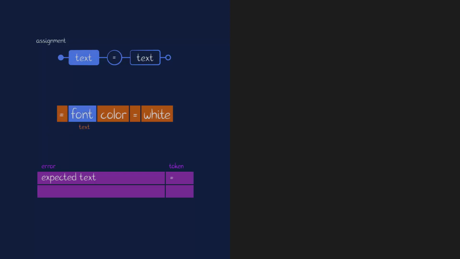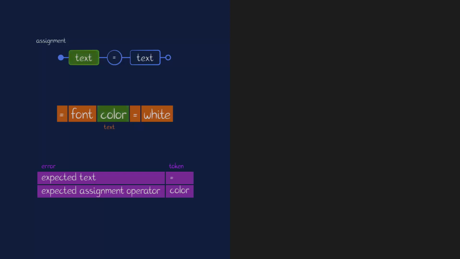But I can try again with the second token. Well, what do you know? This one is text. So I can go to the next step in our state machine. Now I'm expecting an assignment operator and I get not an assignment operator. Such a disappointment. Another error. If you look at the example, you can see that if I skip color and then try to continue, I'll miss a perfectly valid assignment. So I won't skip color. Instead, I'll just go back to the start of the state machine and try again.